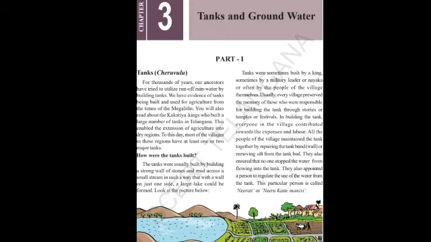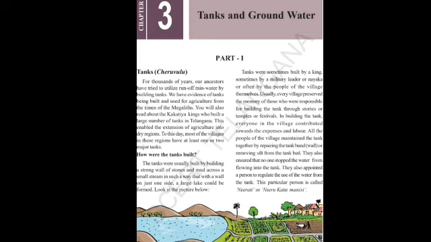Okay, and mostly these tanks were built beside the agriculture fields. You can see the picture in the textbook also. You can see there is a tank and beside that agriculture fields are there. So they irrigated with this tank water. How did they irrigate? You can see here the channels are already there. In between, the ash-colored lines you see are called channels. Through these channels, you can see, the water starts from the tank.